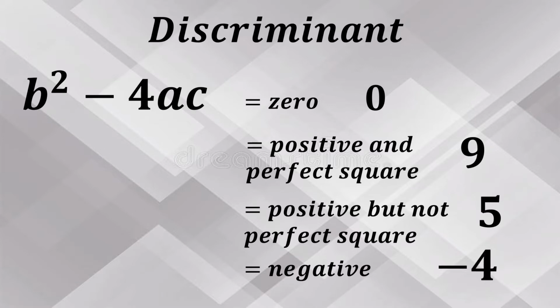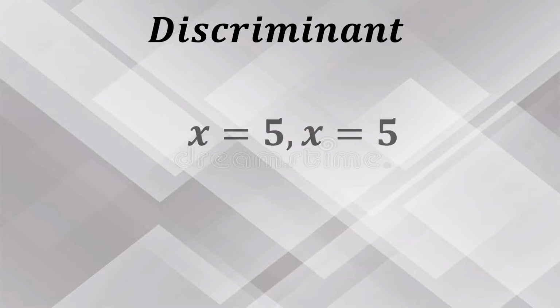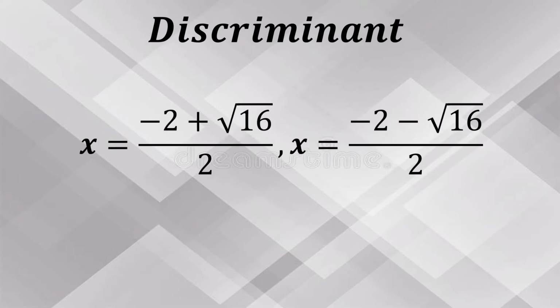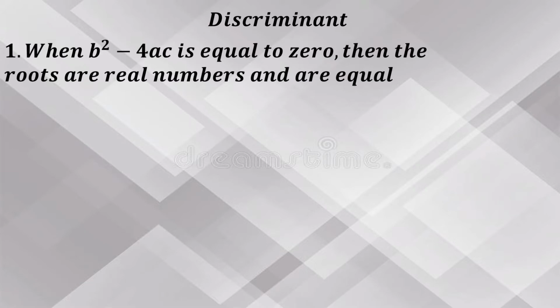Sa pamamagitan ng discriminant, malalaman natin kung yung roots ba ng quadratic equation o yung sagot kapag nag-solve tayo ng quadratic equation ay magkapareho, magkaiba, o imaginary numbers. Number 1. When b squared minus 4ac is equal to 0, then the roots are real numbers and are equal.